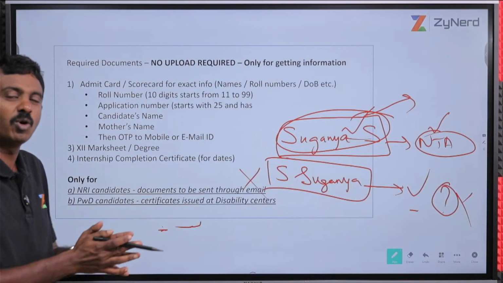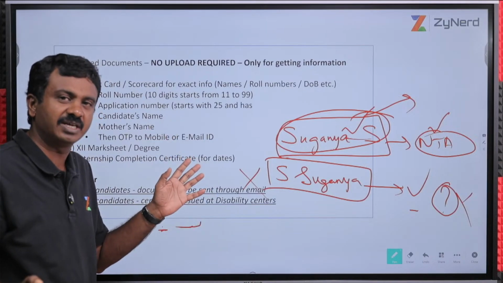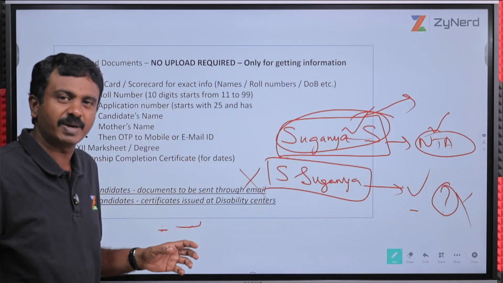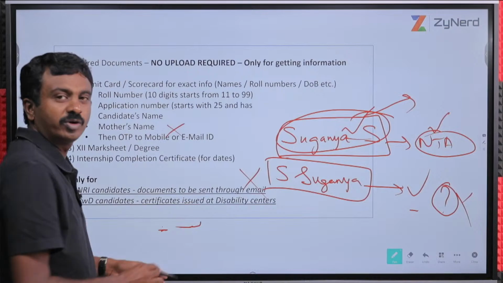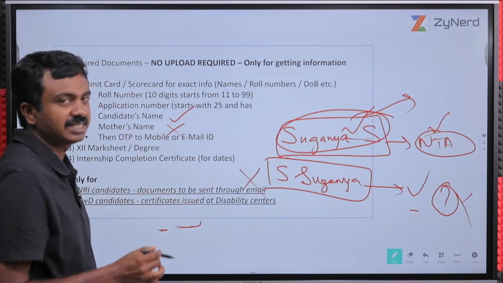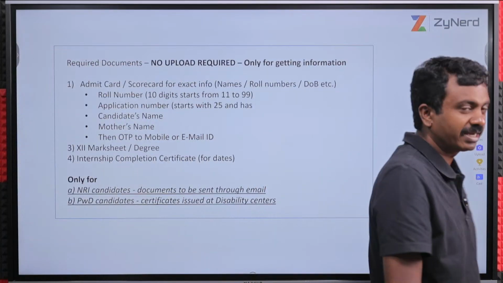Candidate's name. I want my name expanded in my degree certificate later. I want my initials expanded. All that will not work here. You don't need to change here. Only if you give exactly as in NTA's admit card, it will allow you to enter.